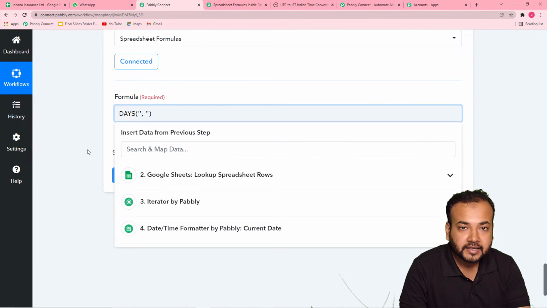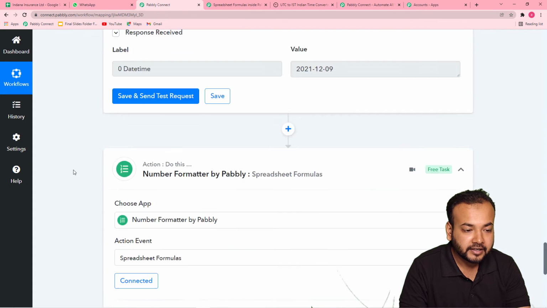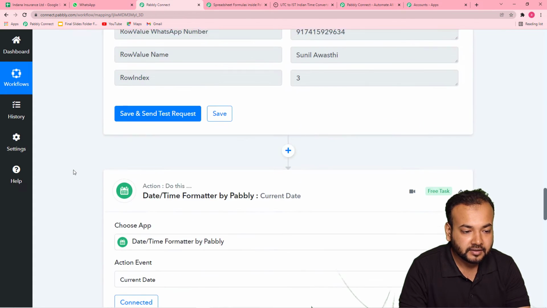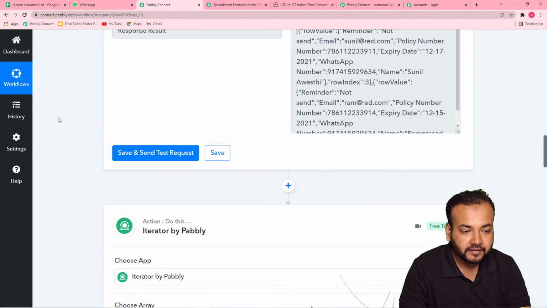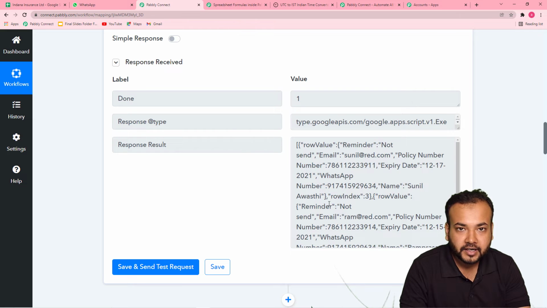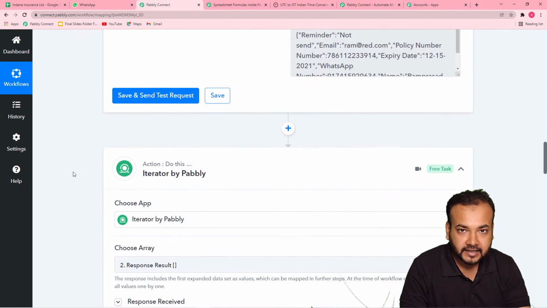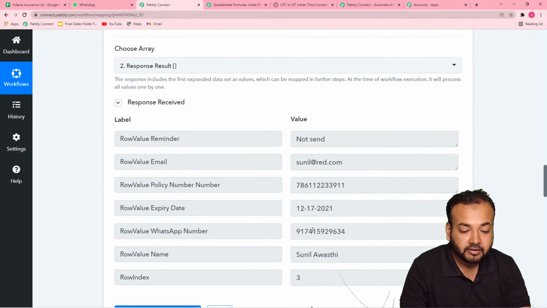You will get the expiry date of the policy from this iterator option. You can see in this iterator, we have segregated the data that we received in this step in this array format. Then we segregated it row by row. And here you can see in this data, we have the expiry date of the policy of this person, Sunil Avasthi.